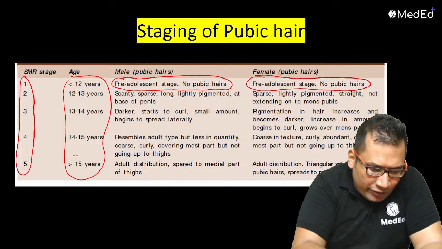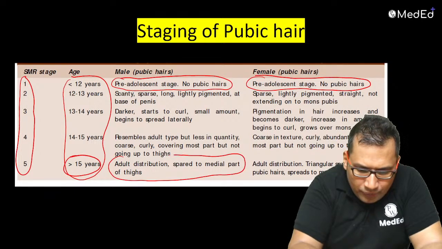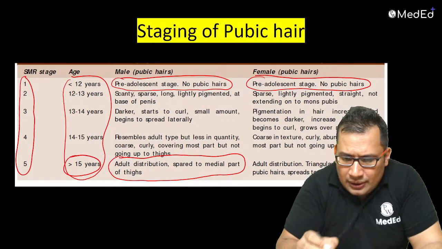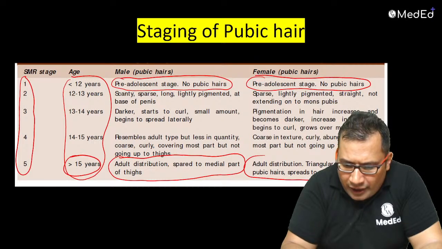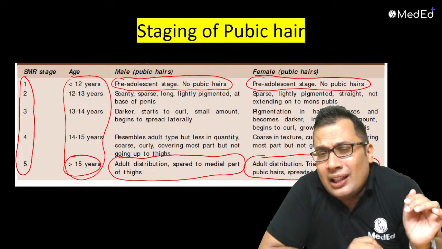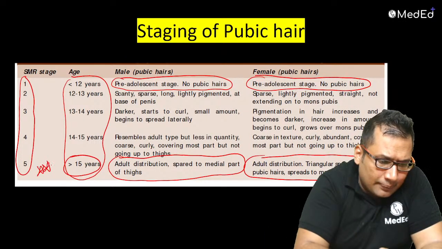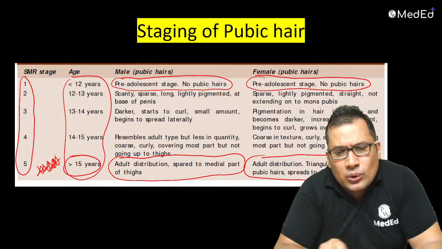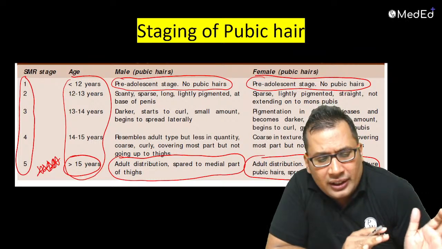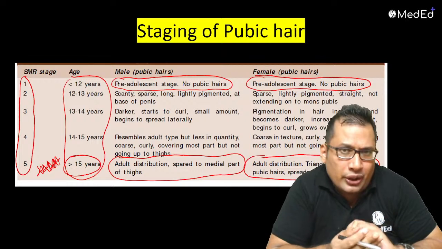What you can see here, more than 15 year. Adult distribution. In case of male, spread to medial part of the thigh. And also in female, when age of the person is more than 15 year, there can be adult distribution of pubic hair. So this is what you need to remember in your exam. Okay, you can go through this table after the class. What is grade 1, grade 2, 3 and 4 and 5? In general, less than 12 year, pre-adolescent. More than 15 year, adult distribution.